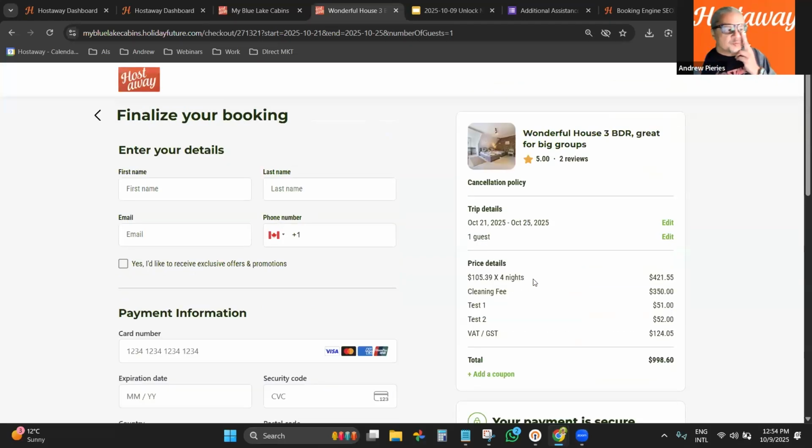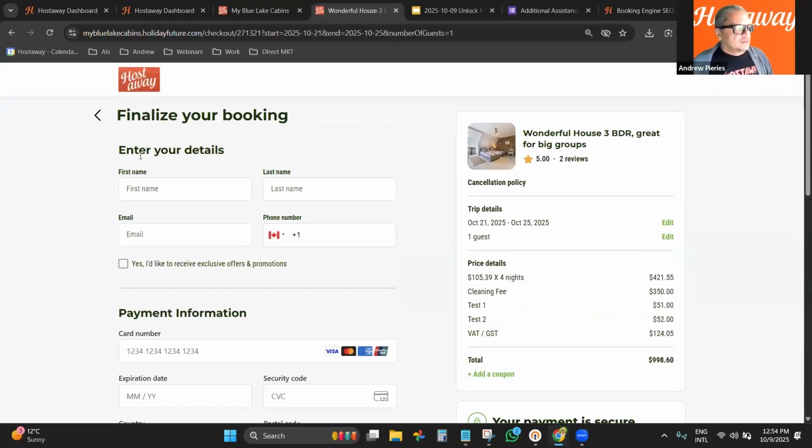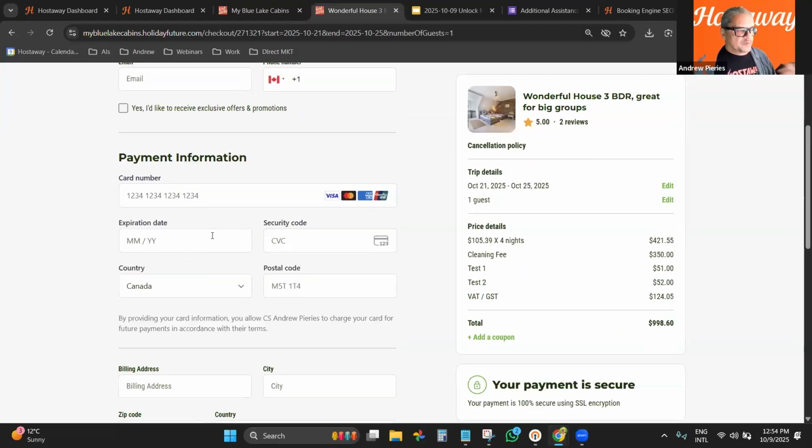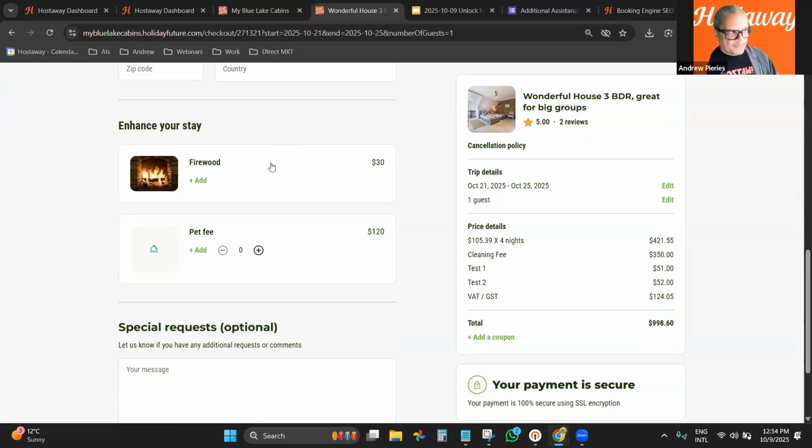It's showing the information, and then I click on book now. And then it gives me a breakdown. It gives me the request information, to contact. Otherwise, the information doesn't come to the inbox, right? So it has to be provided either for booking a reservation or an inquiry. For the inquiry, of course, it wouldn't request the credit card here. Billing address, upsells.